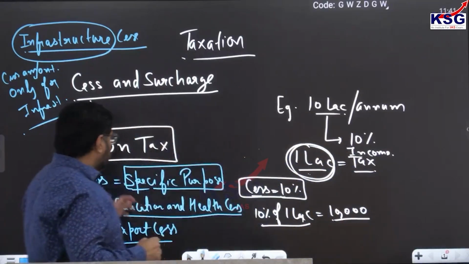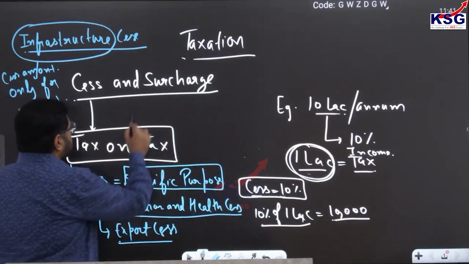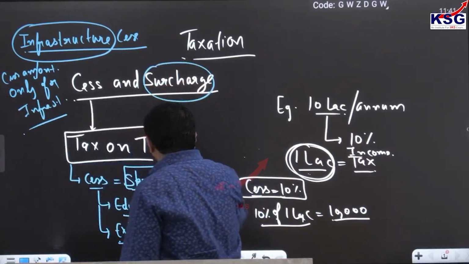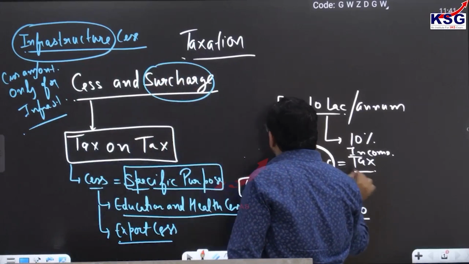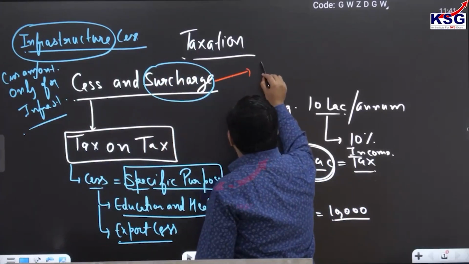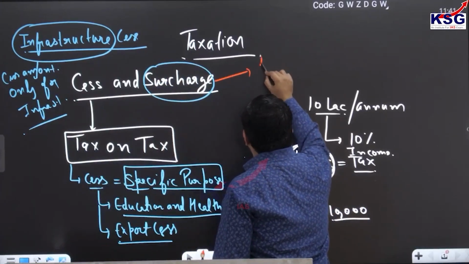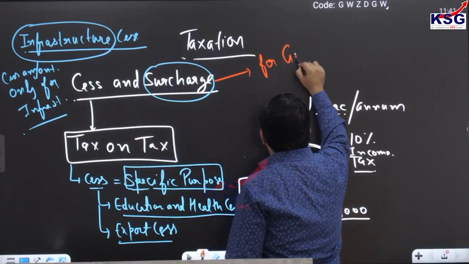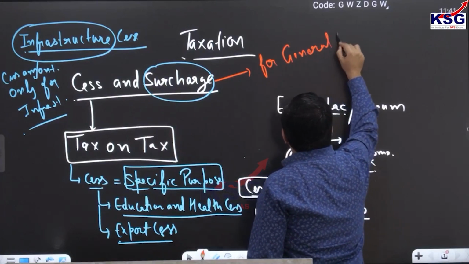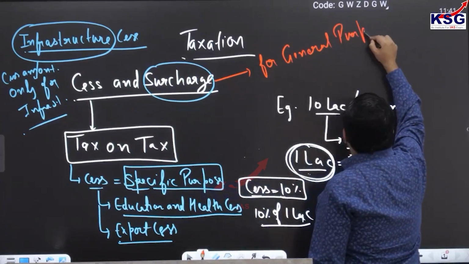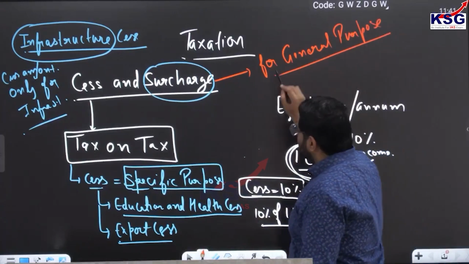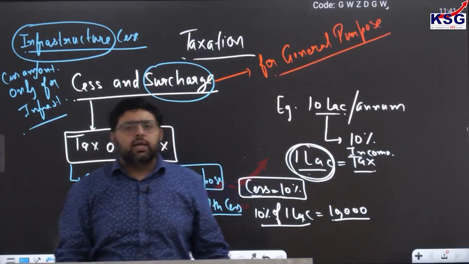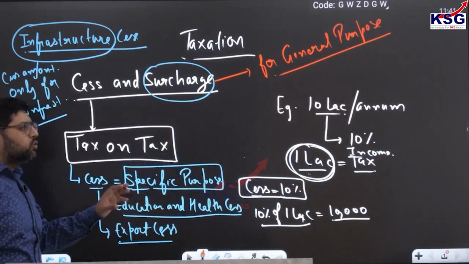Now when surcharge is imposed, it is imposed for a general purpose. It means it can be used anywhere, but cess will be used for a specific purpose.